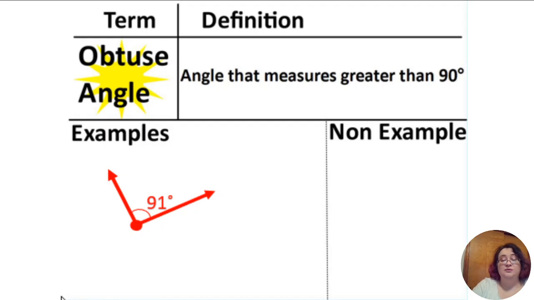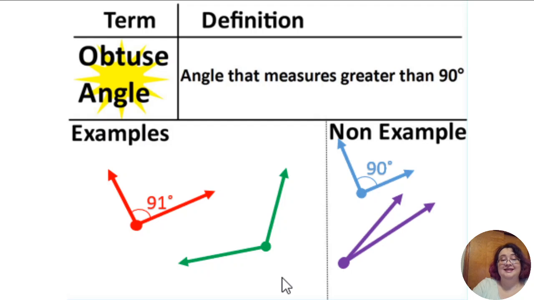Now keep in mind, we're not talking about the length of the rays, we are talking about the size of the angle in between. And here, that angle is definitely more than 90, so that's an obtuse angle. Now, if you have a right angle, 90 degrees, or one that's less than 90 degrees, those are not obtuse.